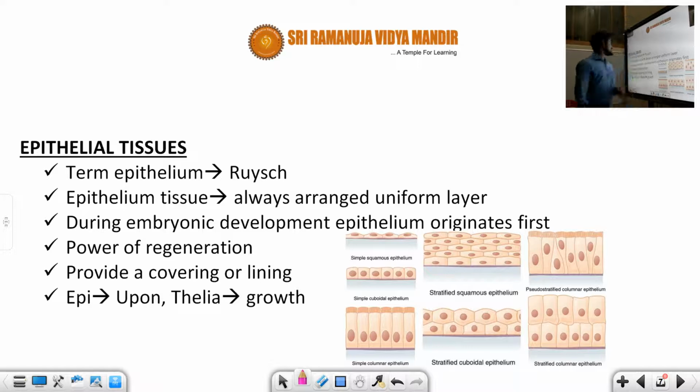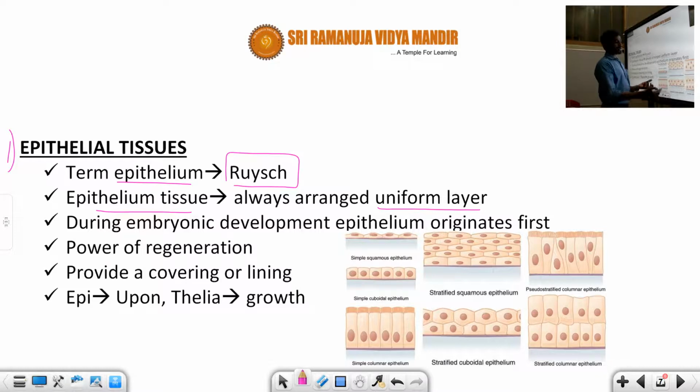Another one of first importance is the epithelial tissue. Students, the term epithelium was given by a famous person, Ruysch. Epithelial tissue is always arranged in a uniform layer. Now you can see the diagrammatic representation of epithelial tissue.